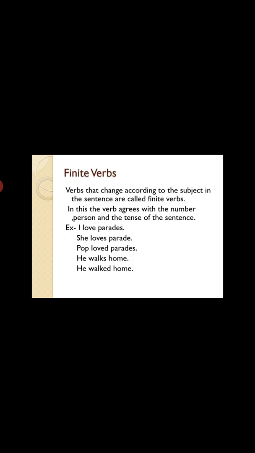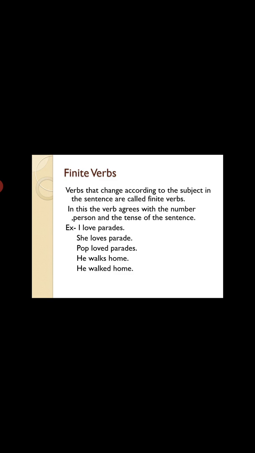Tense of the sentence. Like I love parades. This is a sentence in present tense. She loves parade. This is also the sentence in present tense. She के बारे में बात कर रहे हैं. So she, then love में we are adding s in the verb. Okay, because she is singular.